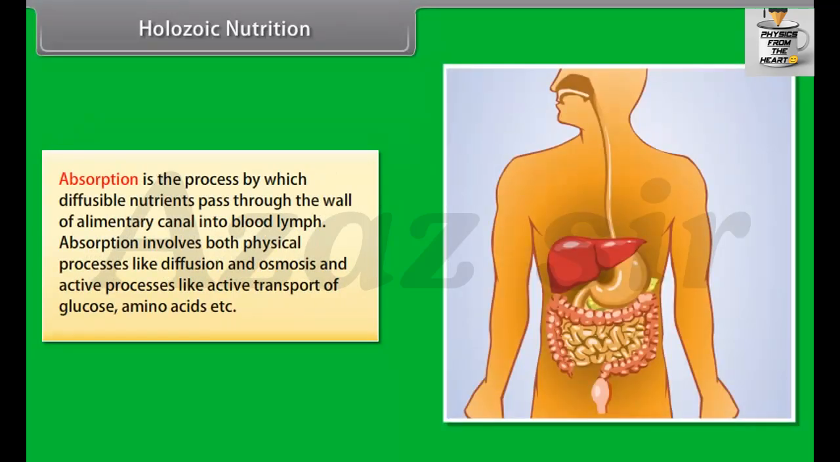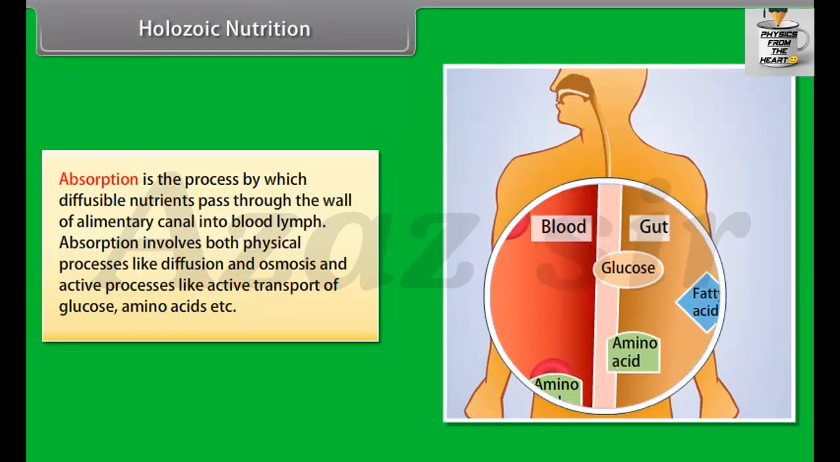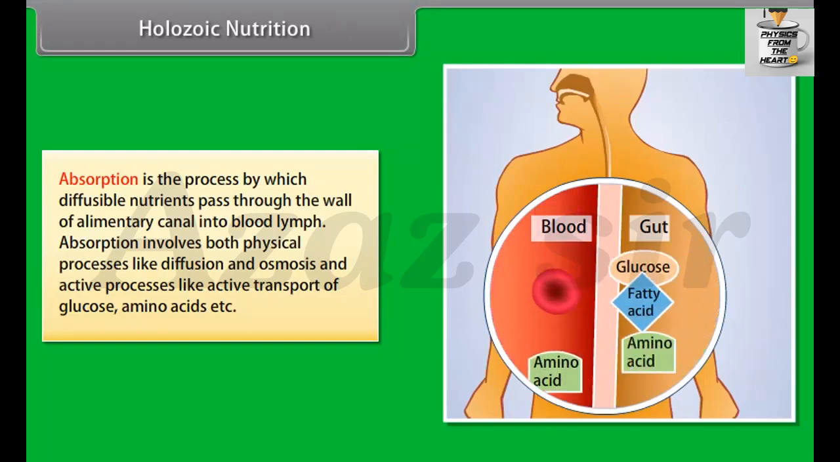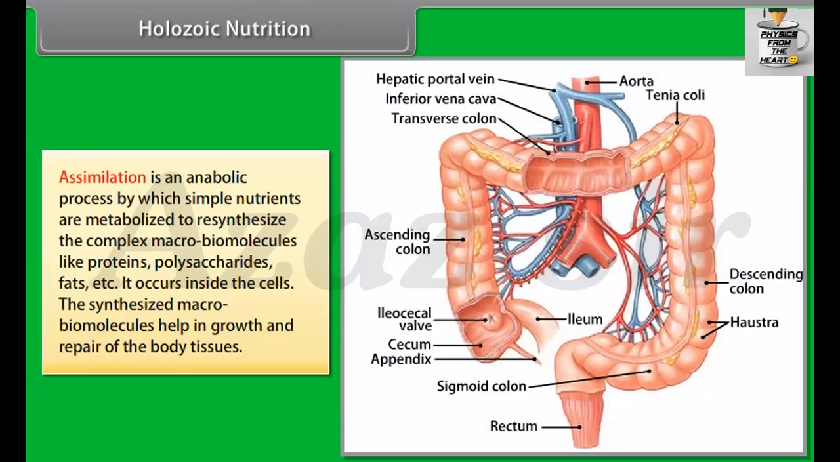It occurs in the presence of digestive enzymes present in digestive juices secreted by the digestive glands. Absorption is the process by which diffusible nutrients pass through the wall of alimentary canal into blood and lymph. Absorption involves both physical processes like diffusion and osmosis and active processes like active transport of glucose, amino acids, etc. Assimilation is an anabolic process by which simple nutrients are metabolized to resynthesize the complex macrobiomolecules like proteins, polysaccharides, fats, etc. It occurs inside the cells. The synthesized macrobiomolecules help in growth and repair of the body tissues.